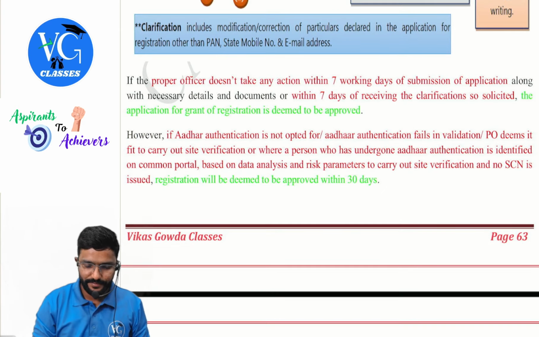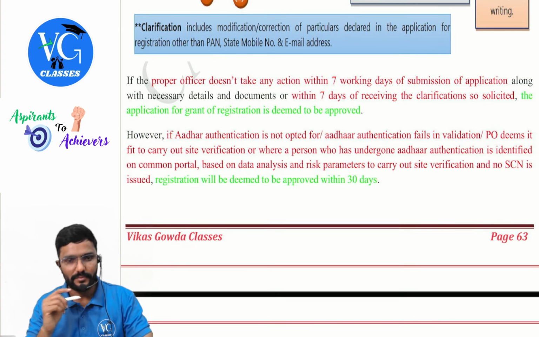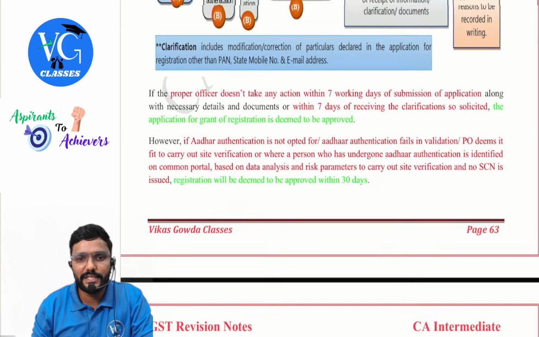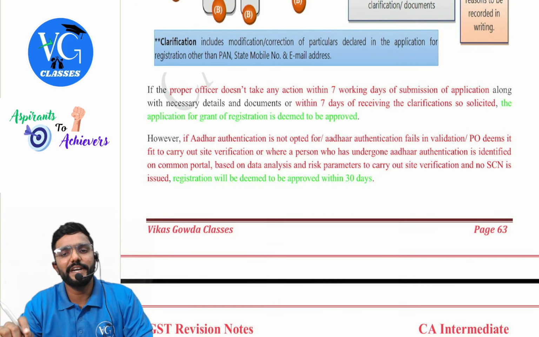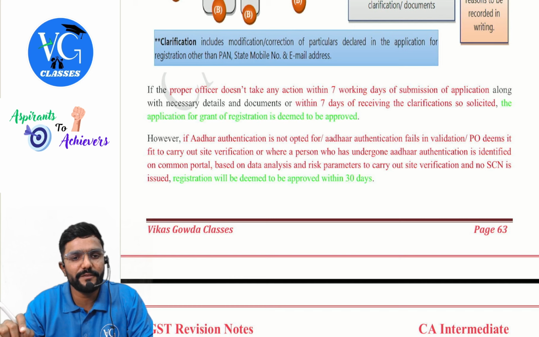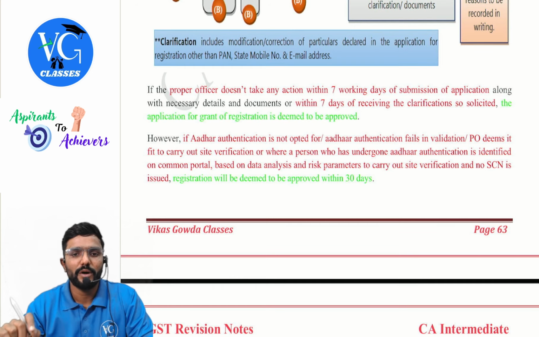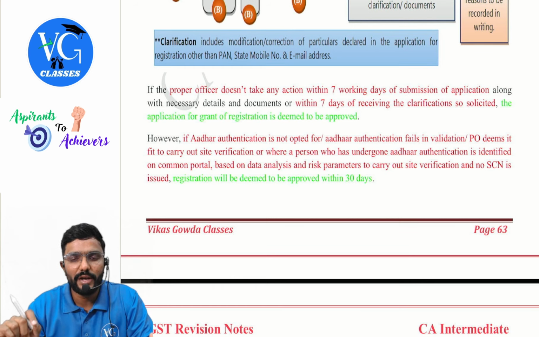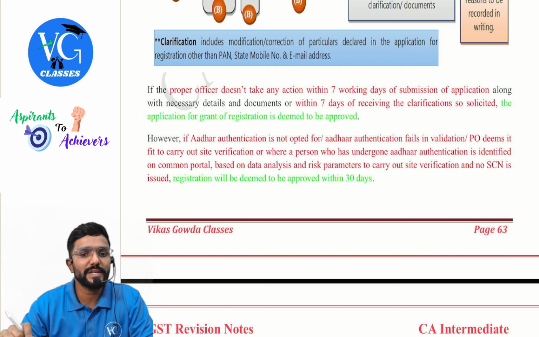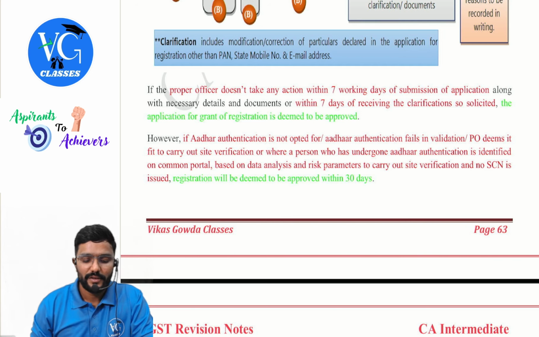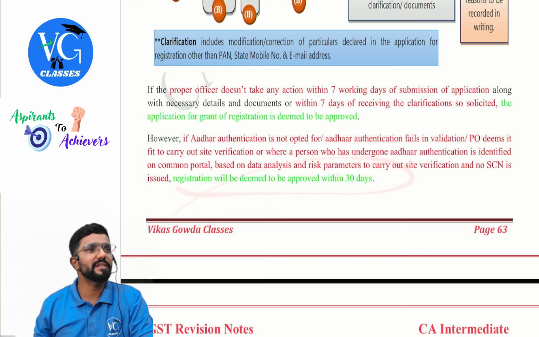Then, however, if Aadhaar authentication is not opted for or Aadhaar authentication fails in validation, or the proper officer deems it fit to carry out site verification, or where a person who has undergone Aadhaar authentication is identified on the common portal based on the data analysis and risk parameters to carry out site verification, and no show cause notice is issued, then registration will be deemed to be approved within 30 days.